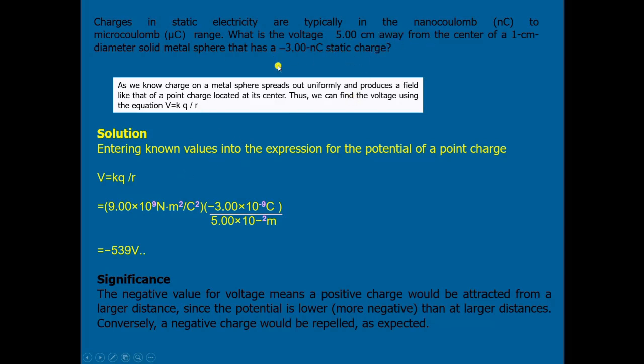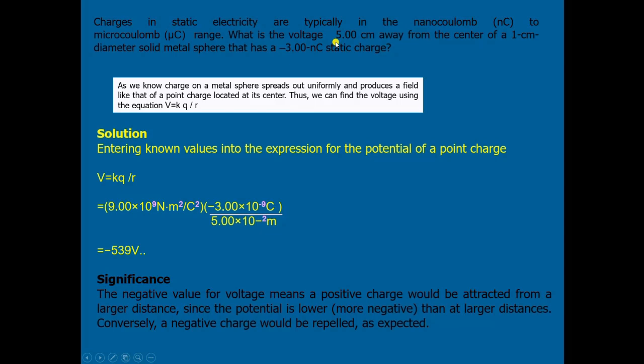From the given values we substitute in the expression V equals KQ/r. K has the value 9 into 10 power of 9 newton meter square per coulomb. Q here is given as -3 nanocoulomb, so 3 into 10 power of -9 coulomb.